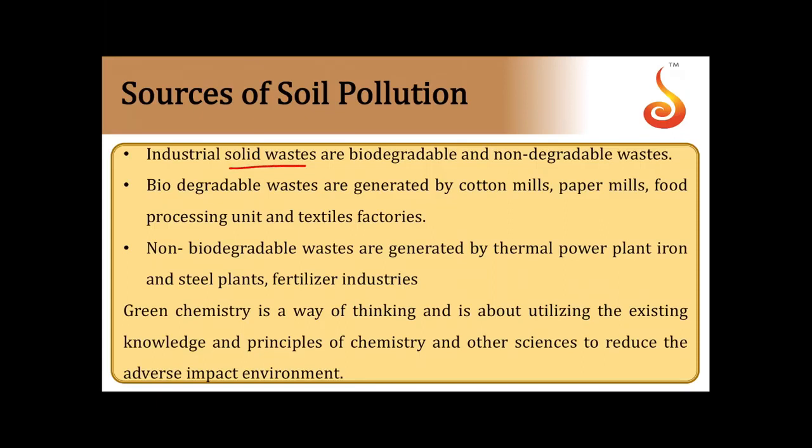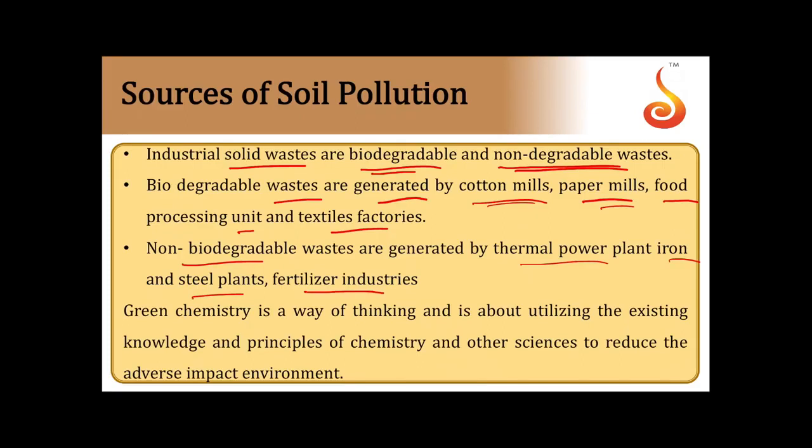Then industrial solid waste is of 2 types: biodegradable and non-biodegradable. The biodegradable wastes are generated by cotton mills, paper mills, food processing units, and textile factories. Non-biodegradable wastes are generated by thermal power plants, iron and steel plants, and fertilizer industries.